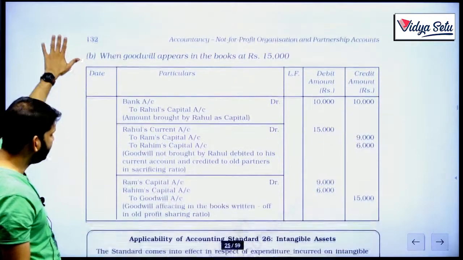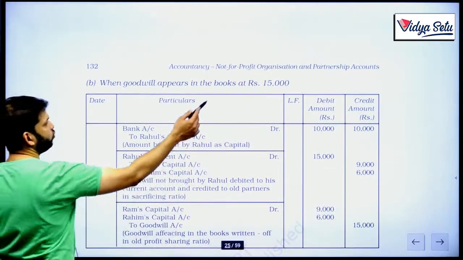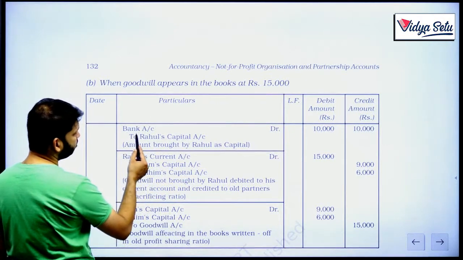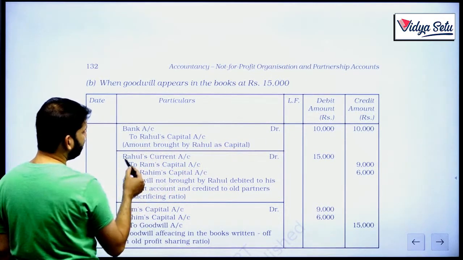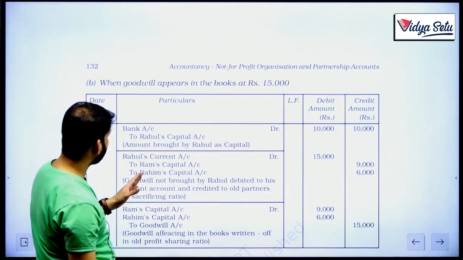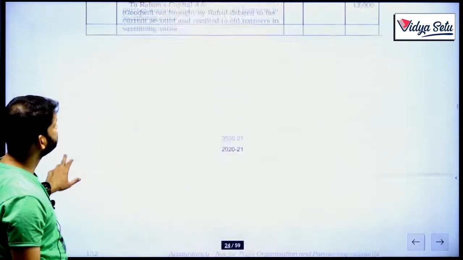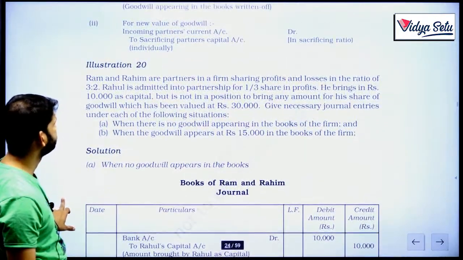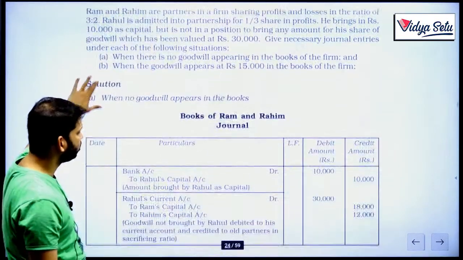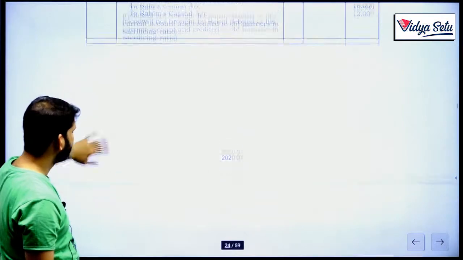Now, when goodwill does appear in the books of accounts, what happens? First of all, we have to write this 15,000 off. First, bank to Rahul's capital 10,000, Rahul's current to Ram's capital. His share was 30,000, right? Yeah, again that entry is incorrect. The second entry will also remain the same. Rahul's current 30,000 to Ram to Rahim.